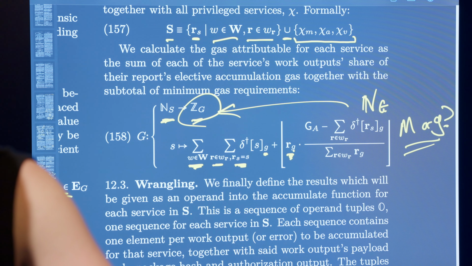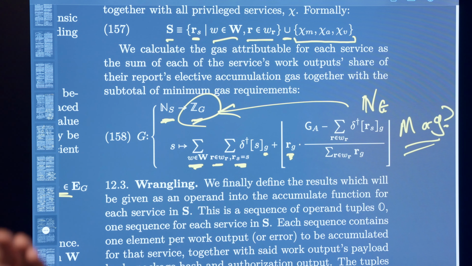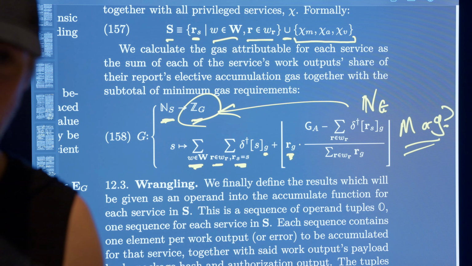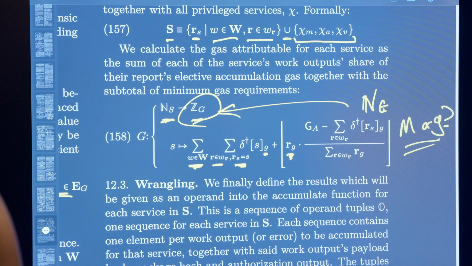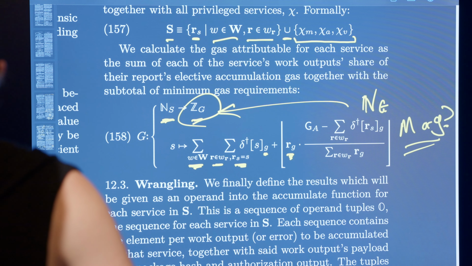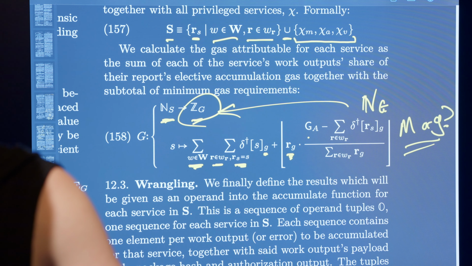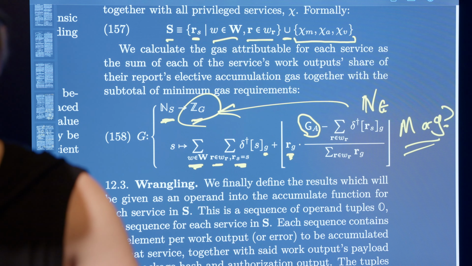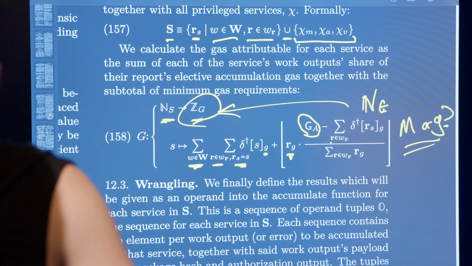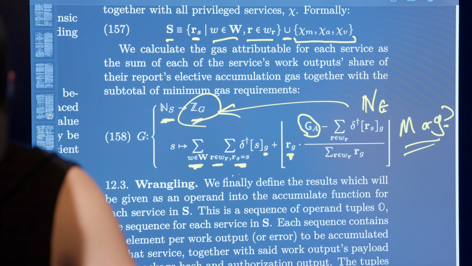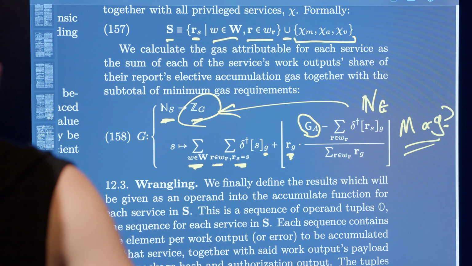We're going to multiply this by basically all of the excess gas on the core, which means first taking the gas on a core and removing this term, which is basically what this does.